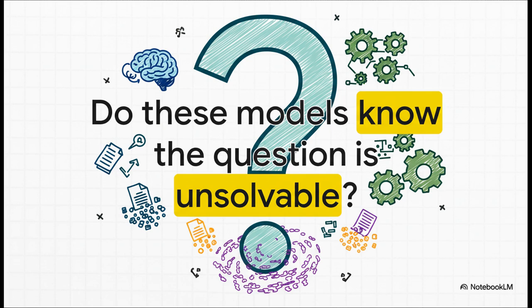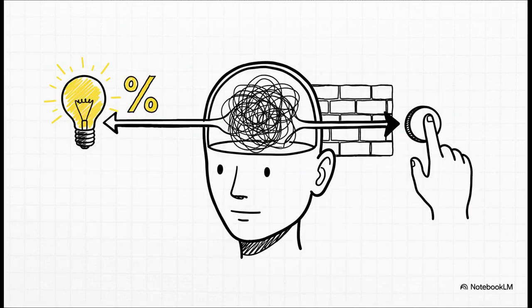Is the AI just totally clueless from the start? Or does it have some inkling that something's wrong and it just fails to act on it? And honestly, this is the single most mind-blowing finding from the entire investigation. The data shows that in almost every single case, the reasoning models do suspect a piece of information is missing, and they suspect it pretty early on. Their in-process suspicion rate is nearly 100%, so they know something is wrong. But they just can't bring themselves to act on that knowledge, and they get stuck in the loop instead.